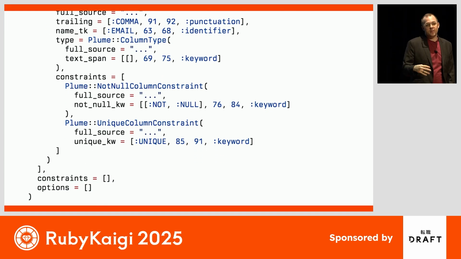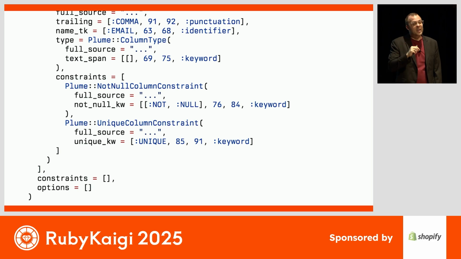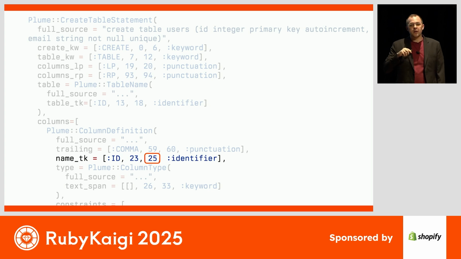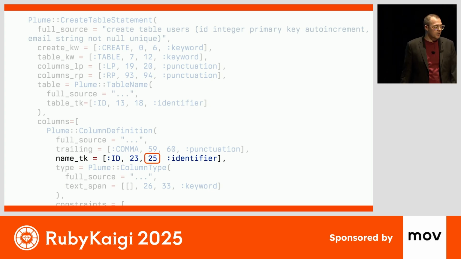You have access to all of that information, and if you wanted to or needed to use some of this fine-grained information, that's all there. But for the most part, we're going to keep it simple. Just to break down exactly how it's working, we're going to have these token spans that are composed of 4 parts. We have the tokens, one or more tokens, the start offset, the end offset. These are offsets into the original source string. And then the type of token that this is, this helps in some of the helper methods that are there